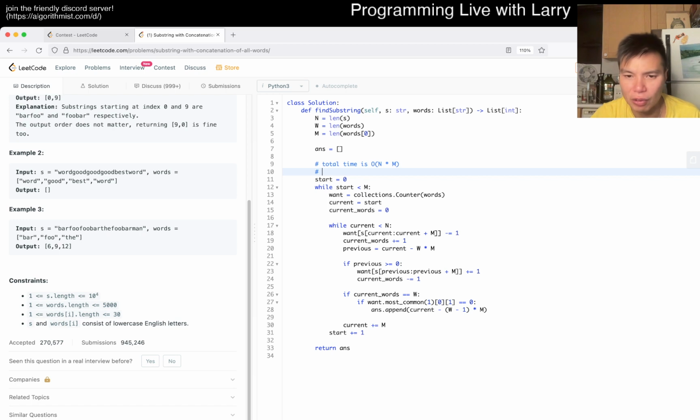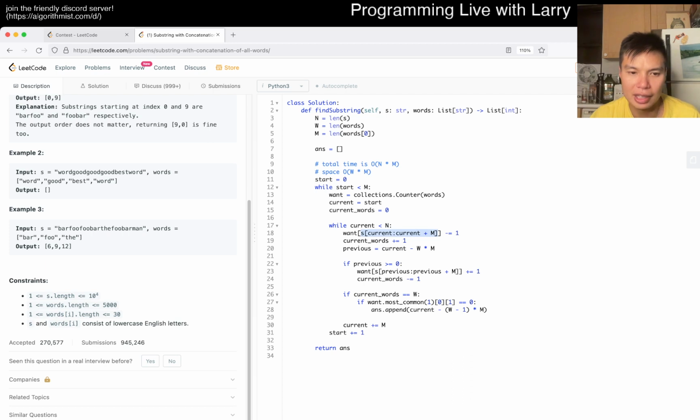Space, I think I use O of 1. Oh, no. I have this thing. Yeah, so this is going to be O of W times M space just from this counter. There's no way to avoid it. And depending on how you want to say it, this construct stuff, but it should be roughly right.